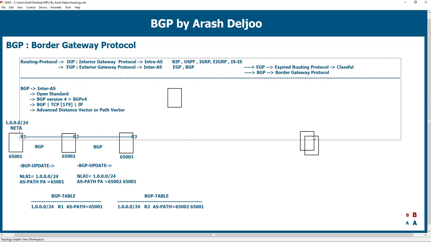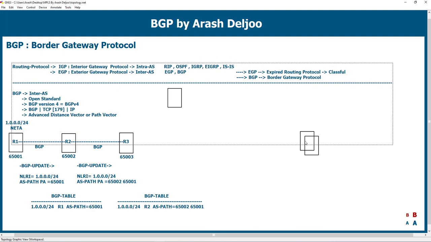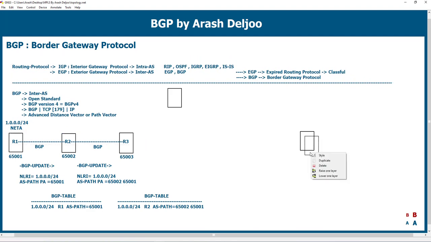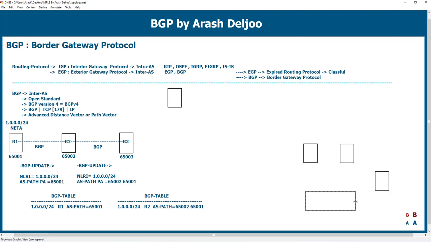We have, for example, some AS here. Here, one AS, and again another AS. Okay, and another AS here. And then one AS, for example, this is one AS, and also one AS here. This is our example. Maybe you use any examples or any instance of BGP, but I want to use this example for understanding the BGP ASPath function.